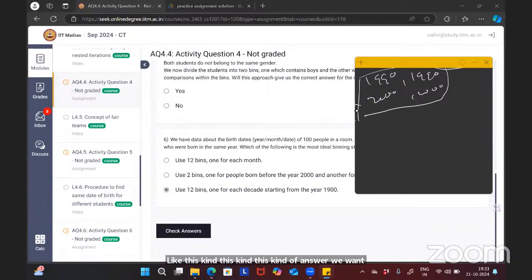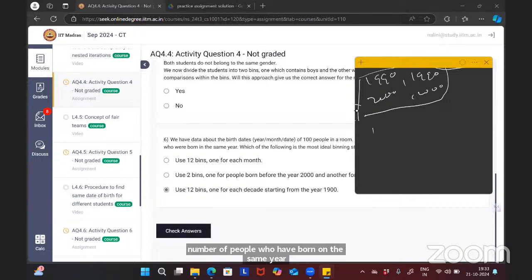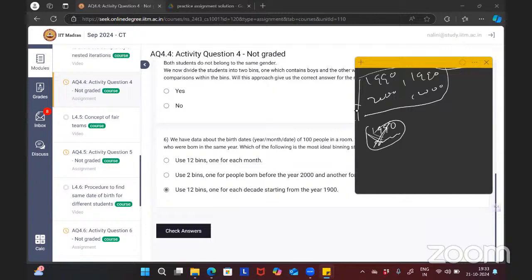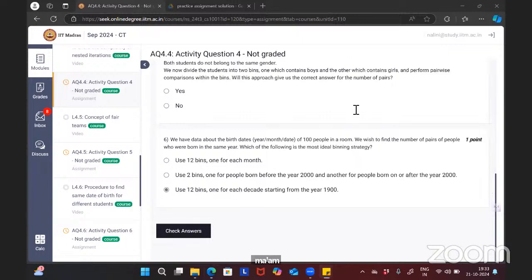So for this, if we bin by months, does it make sense? If we bin by months, like 1990, 2000, everything in the same bin, it won't decrease the number of comparisons at all. We will get 12 bins, but it won't decrease. See here, we want the same year of birth, so we should bin by year only. Okay, it's ideal to bin by year.